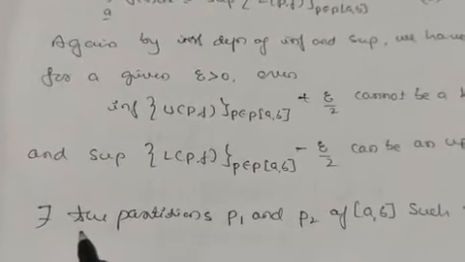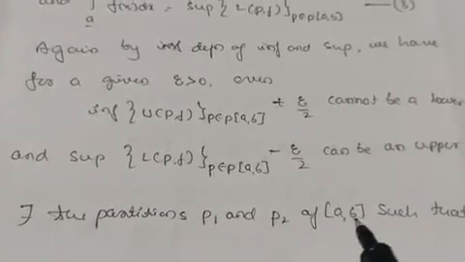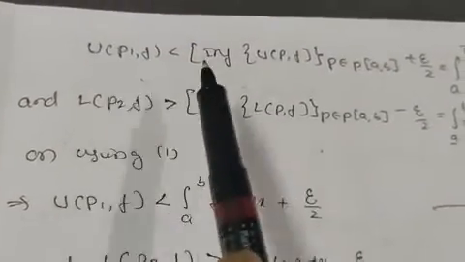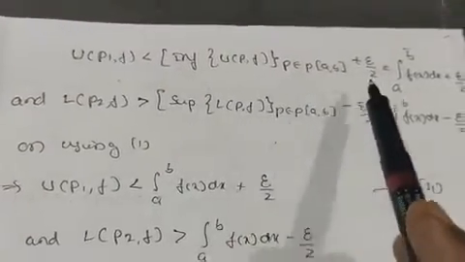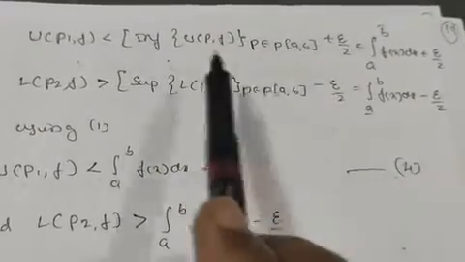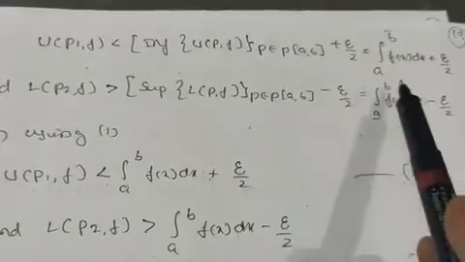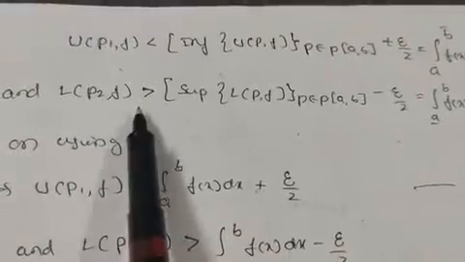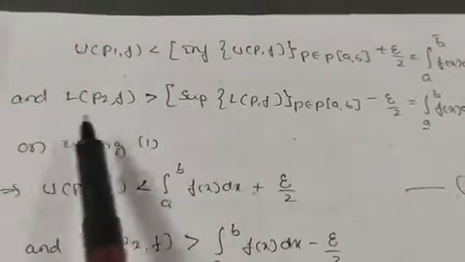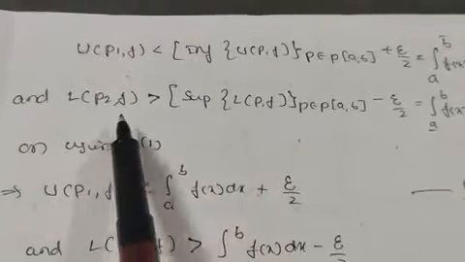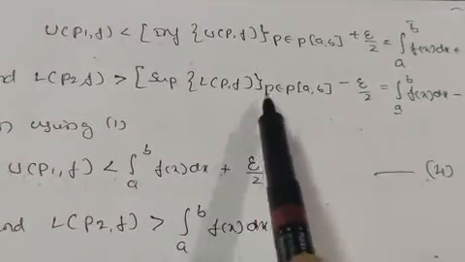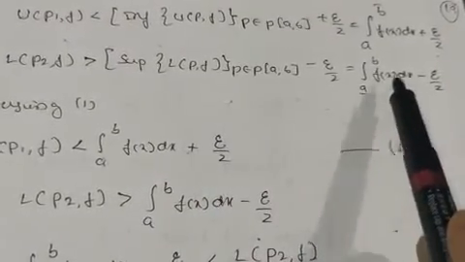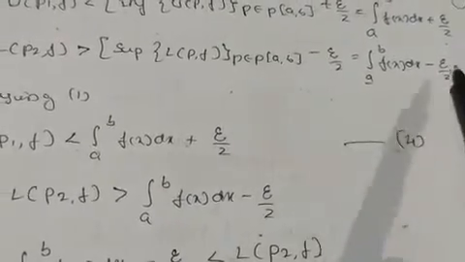Therefore there exist partitions P1 and P2 of a comma b such that UP1f is less than infimum of UPF plus epsilon by 2, which is the upper Riemann integral a to b f of x dx plus epsilon by 2, and LP2f is greater than supremum of LPF minus epsilon by 2, which is the lower Riemann integral a to b f of x dx minus epsilon by 2. We studied these in the Darboux theorem.